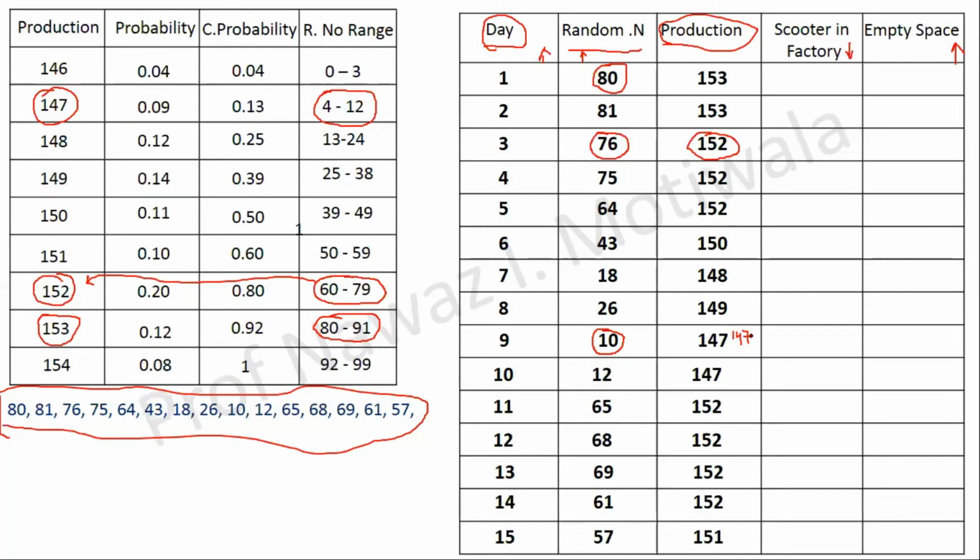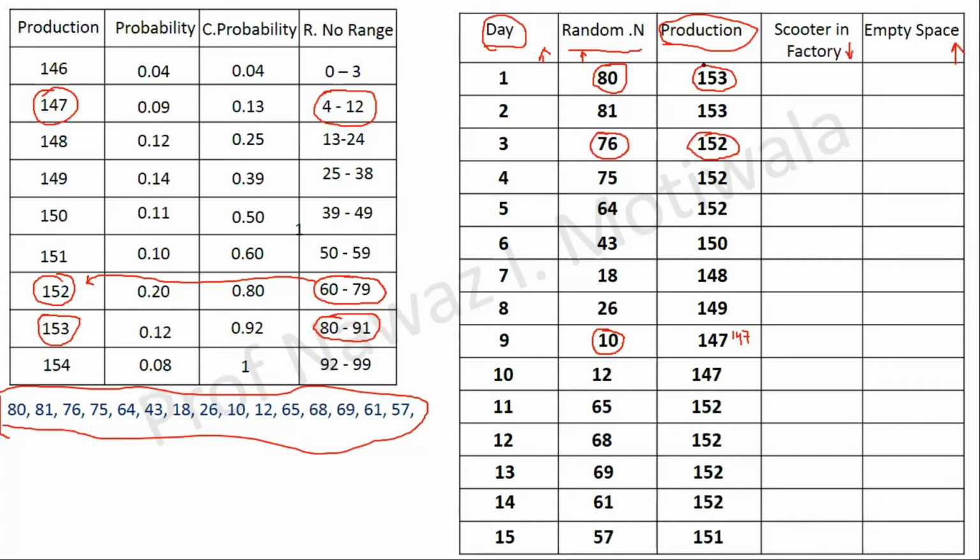Okay. Now the next column, scooters available in the factory. Now the production on this day. There is a logic, purely logic. The production on day 1 is 153. And how much space was there in the lorry for transportation? 150.